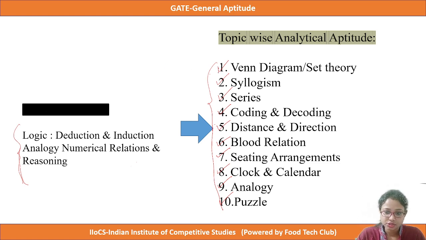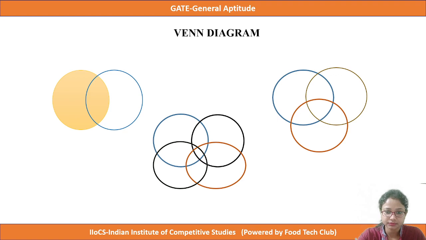So our first topic will be Venn diagram or set theory. When we complete the Venn diagram or set theory, we will go to the syllabus which is related to it. So today our topic is Venn diagram or set theory. Now let's come to the topic.